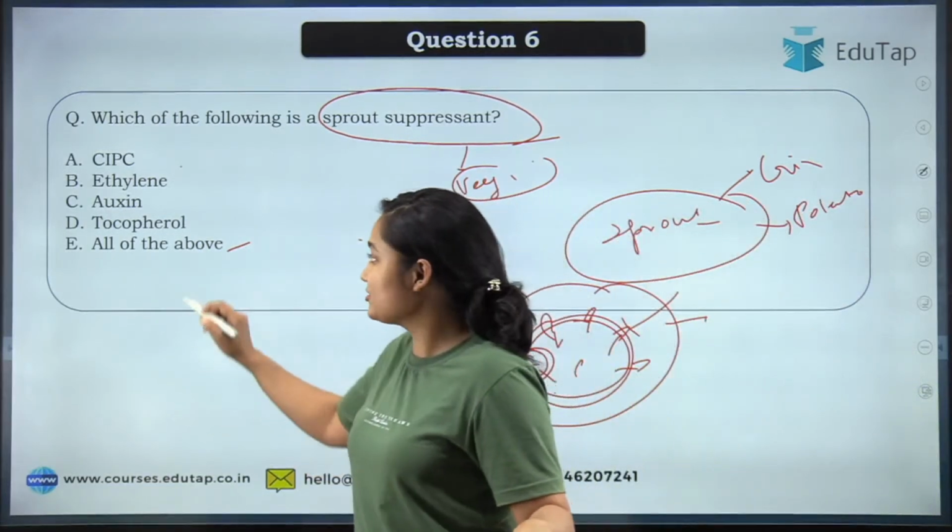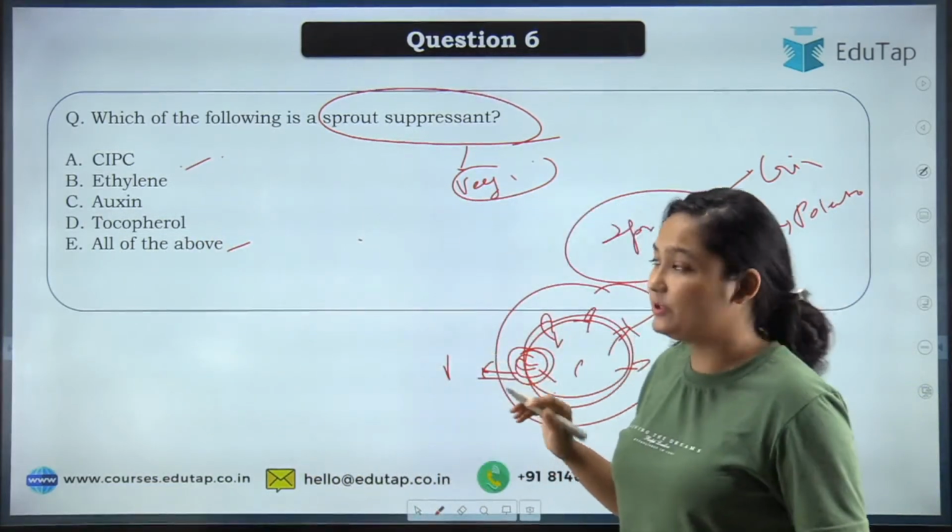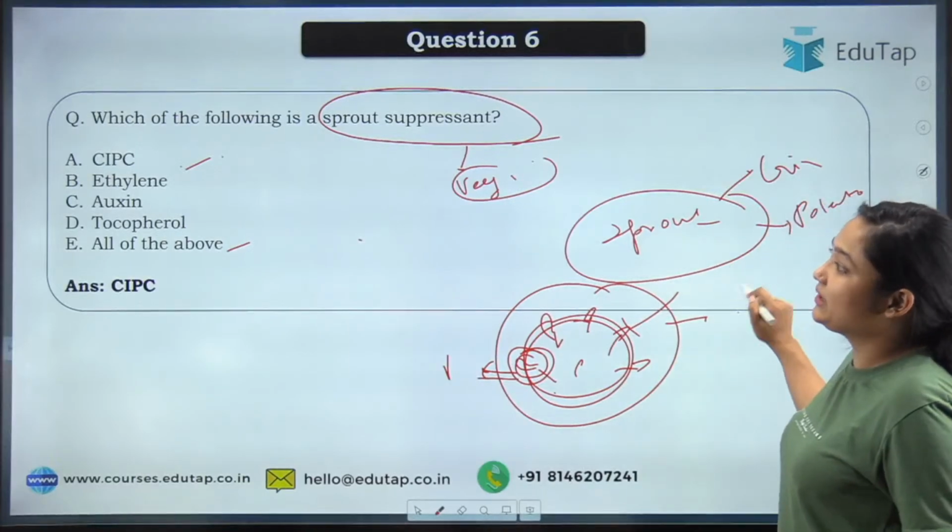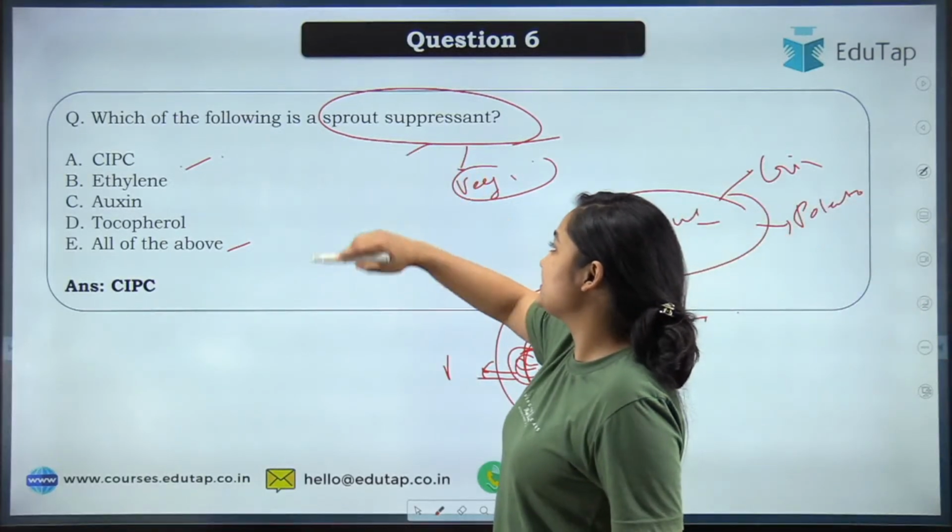I can see Abhishek is also going with option A, and that is absolutely correct. CIPC is the chemical that is used as a sprout suppressant.